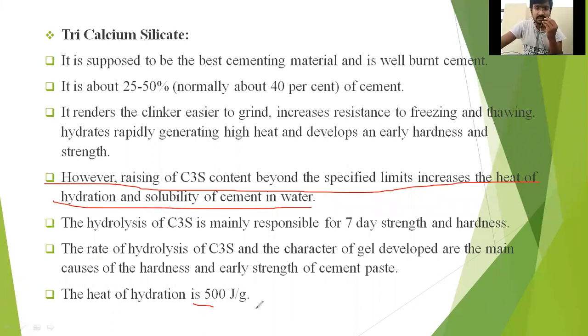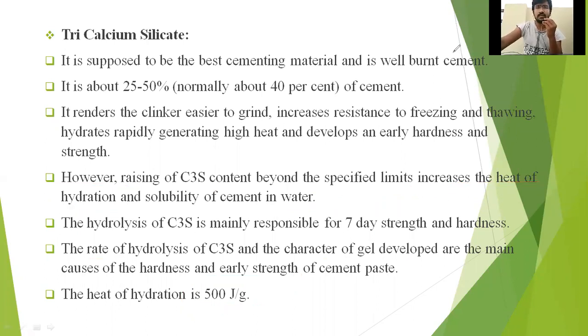This 500 joules will be increased. If C3S content is beyond the specified limit, it may be 1000. It will increase if C3S is more. Are you clear?